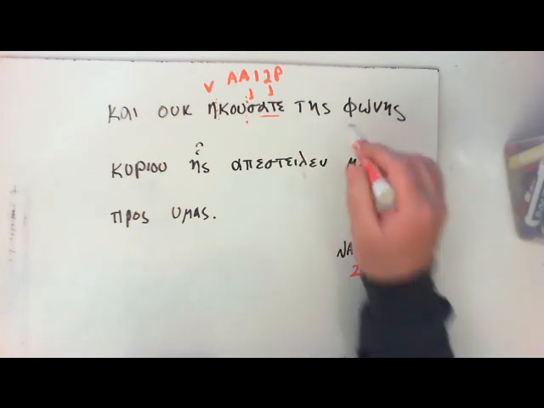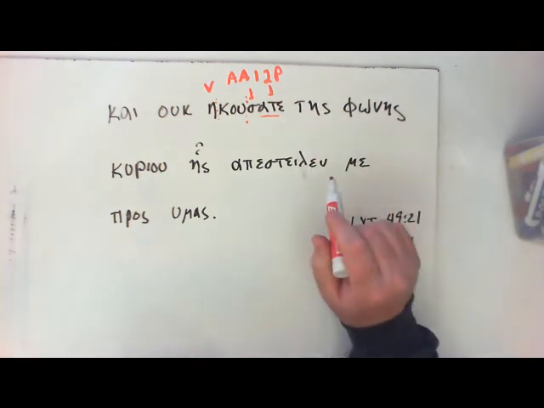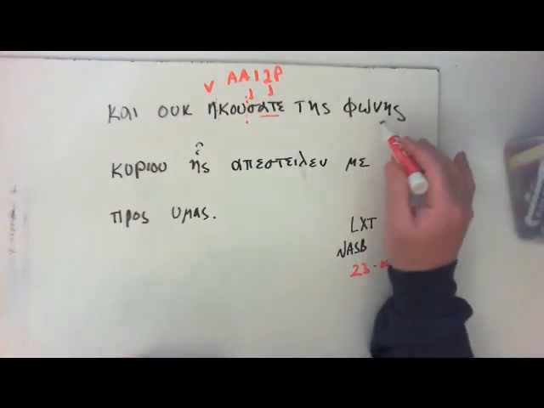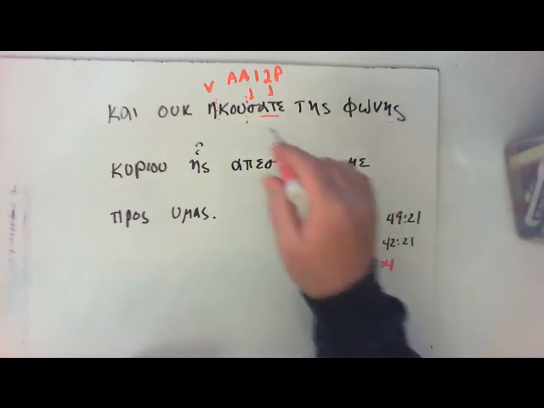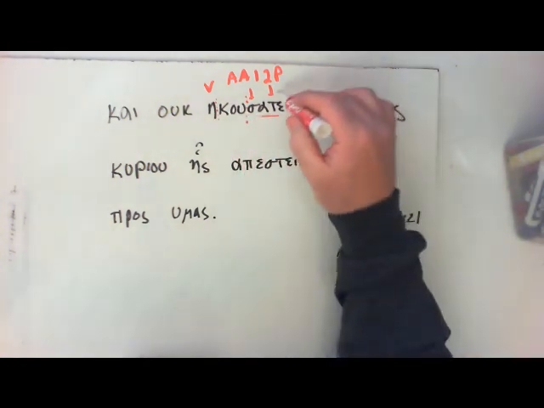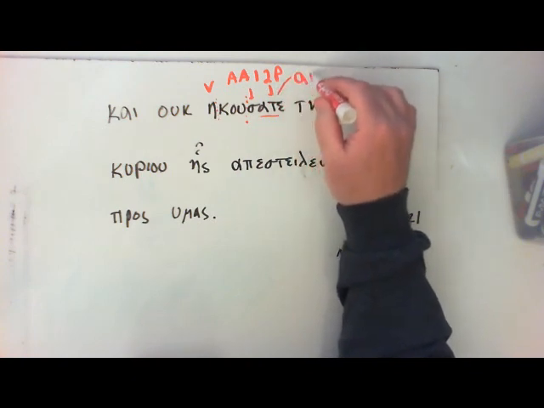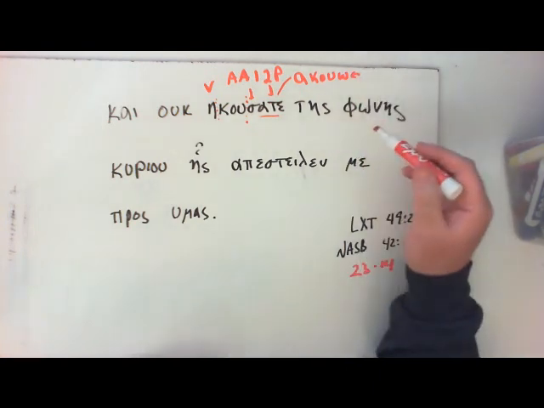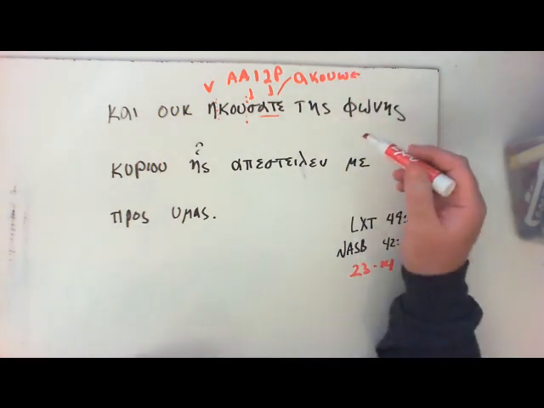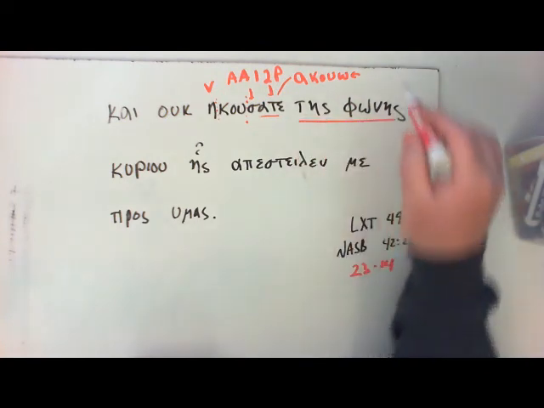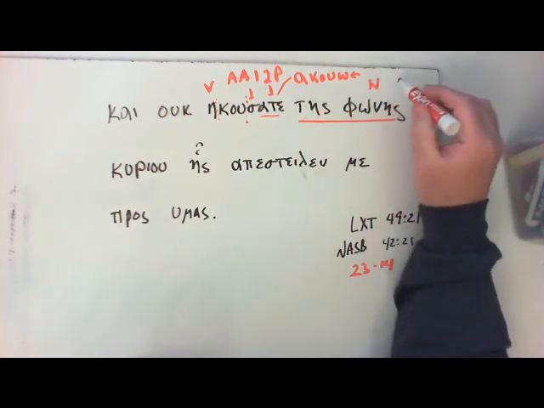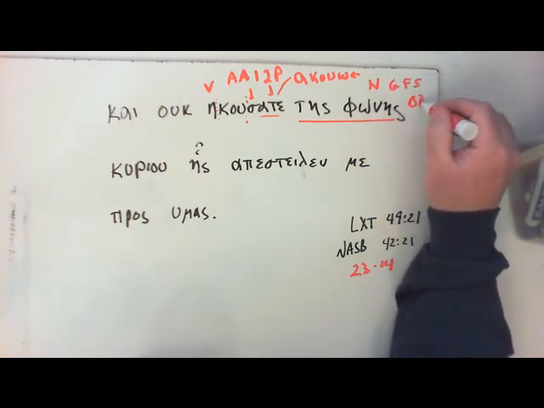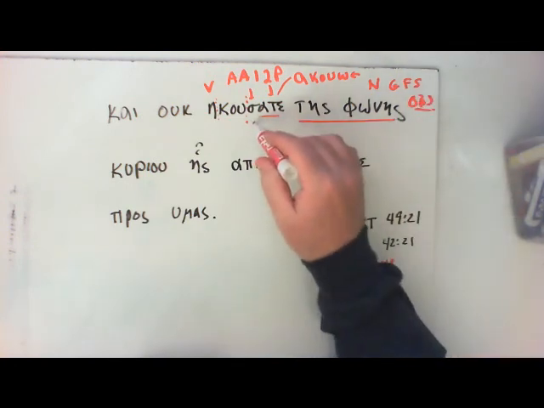Tes phones is going to be a genitive case noun. Now, if I'm looking for an object here, why would I find a genitive case noun? Well, if we go back to what the lexical form of this verb is, it's akuo, which means I hear, and it can take either a genitive or an accusative case object. So this tes phones, part of speech, it's a noun, parsing, genitive, feminine, singular. How's it functioning? As the object of akuo here.